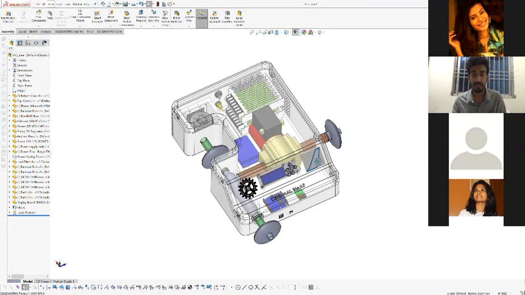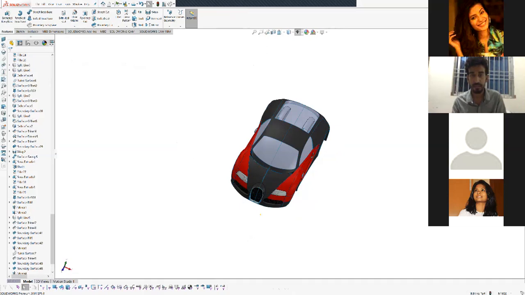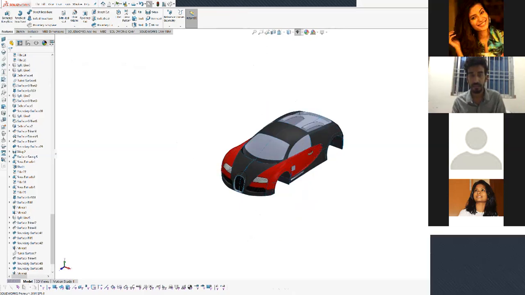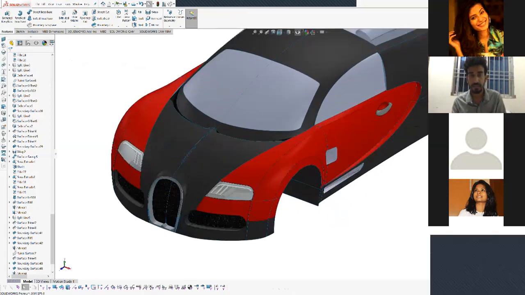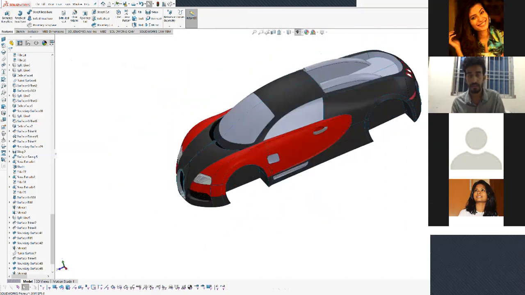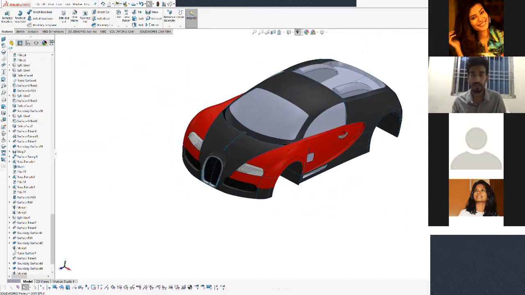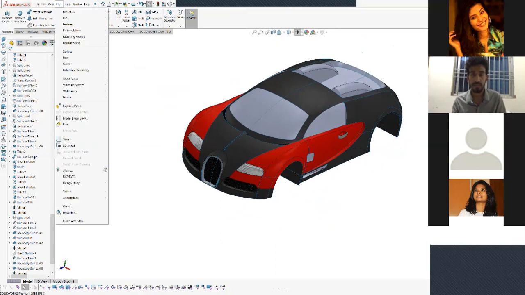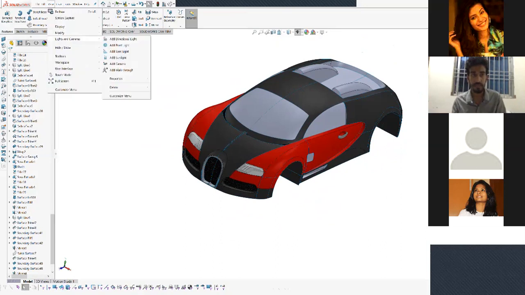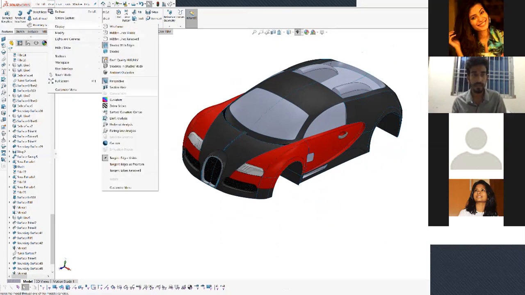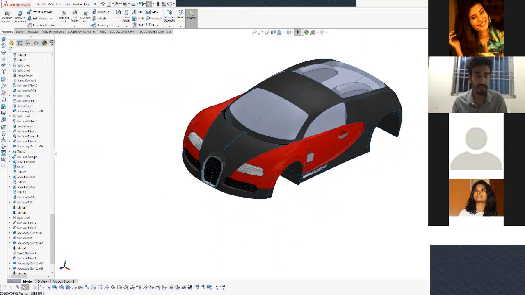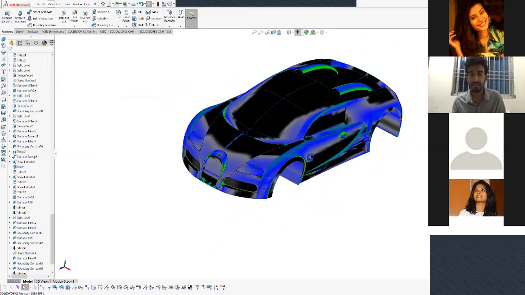One more I want to show. Sure. So this is basically a car Class A surface modeling, Bugatti Veyron. This is something that is done. This is a Class A surface model. I can show you the stress curves also if you'd like to have a look at it. This is SolidWorks.